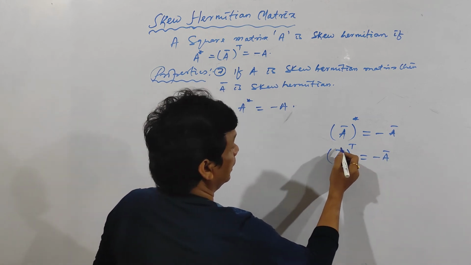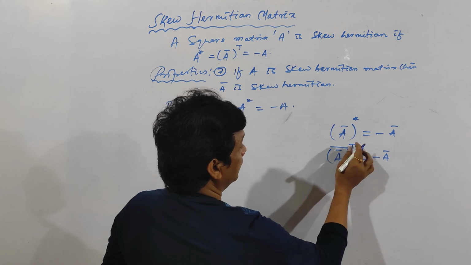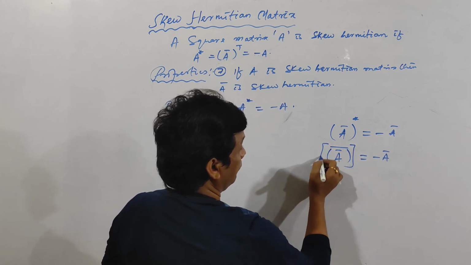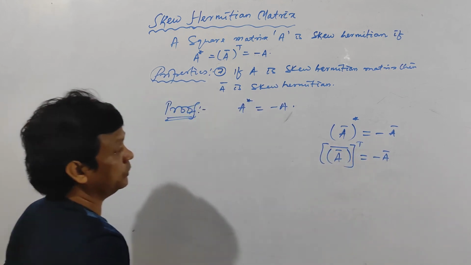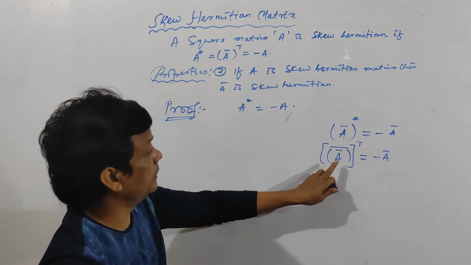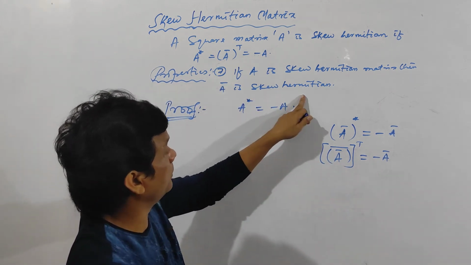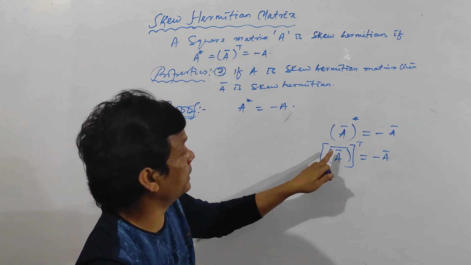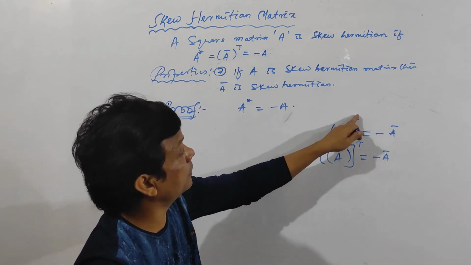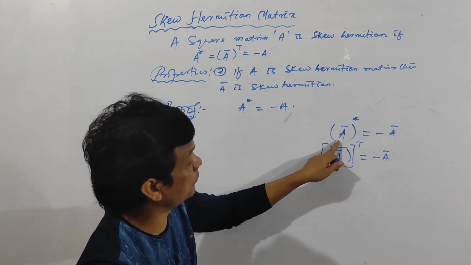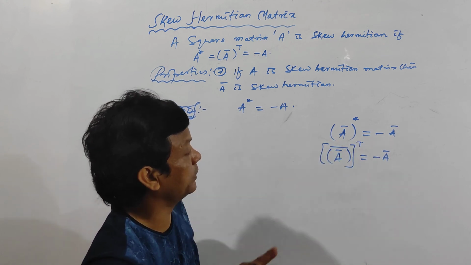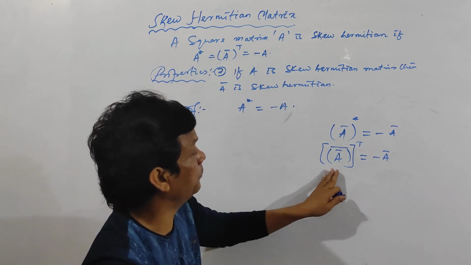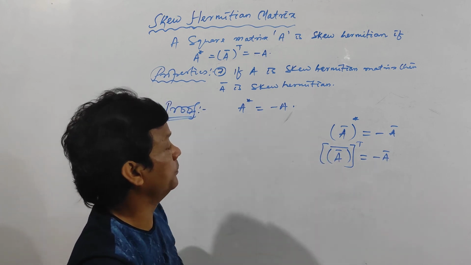Sorry, A bar to the power T. That means A bar is skew Hermitian, that means (A bar) star will be equal to minus A bar. That means what is (A bar) star? That means the transpose of the conjugate is equal to minus of A bar. If we prove this one, then A bar is skew Hermitian.